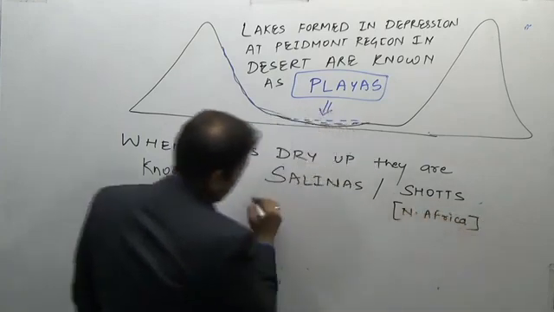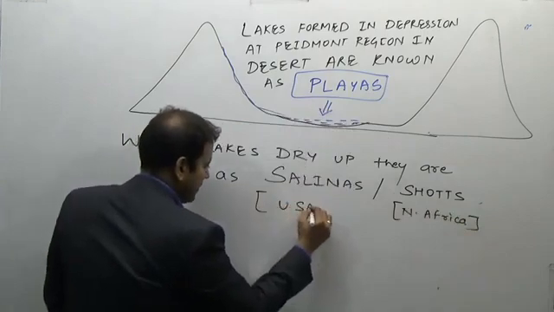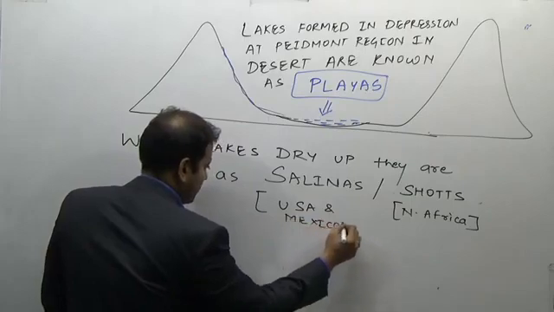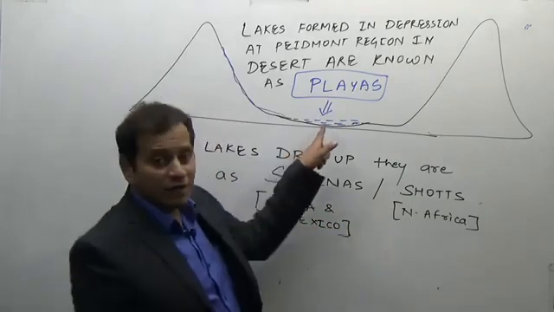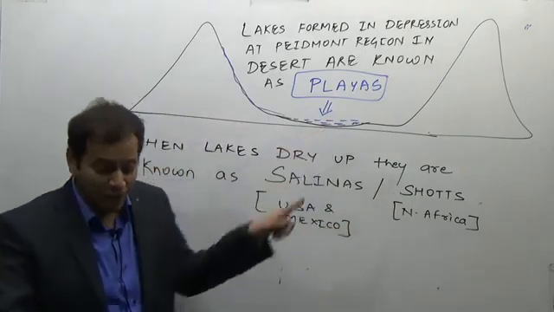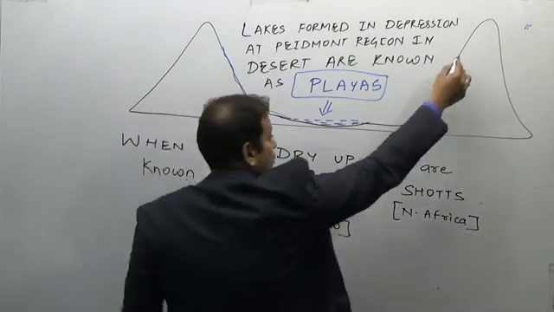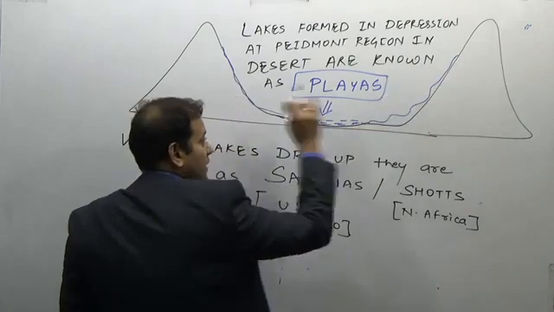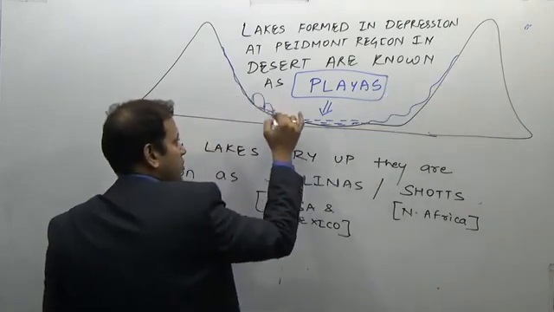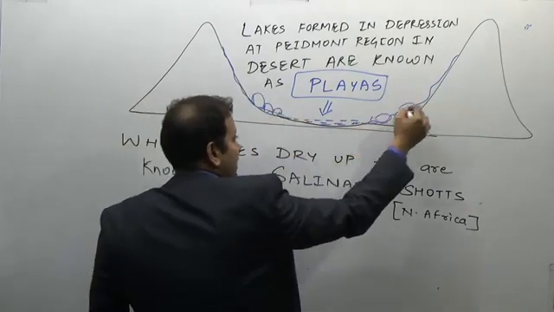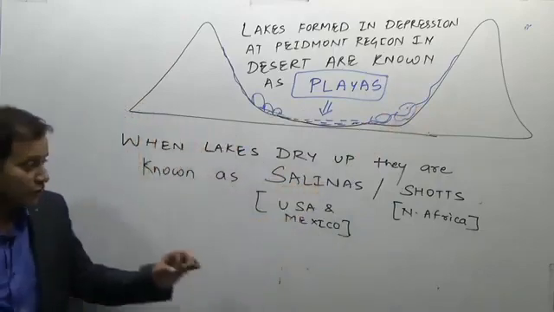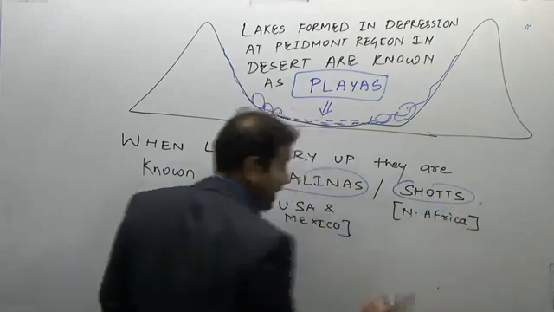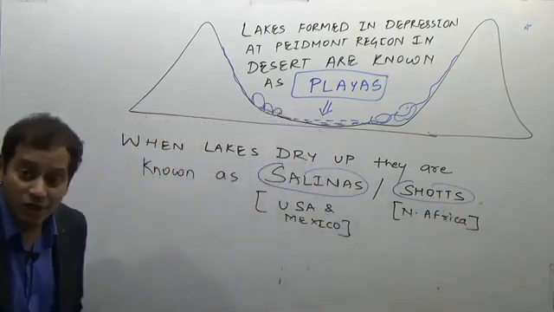Why? Because the water from this lake has dried up. How is this lake formed? Because at the foot of a mountain there will be an alluvial fan. At the alluvial fan, obviously there is a depression because of the deposition of materials. The drying up of this results in the formation of salinas or shotts: salinas in North America and Central America, shotts in North Africa.